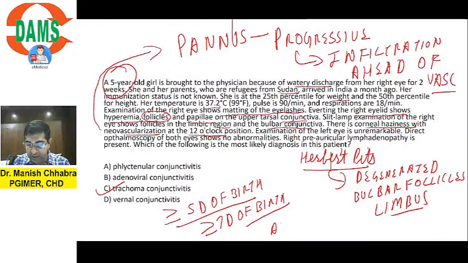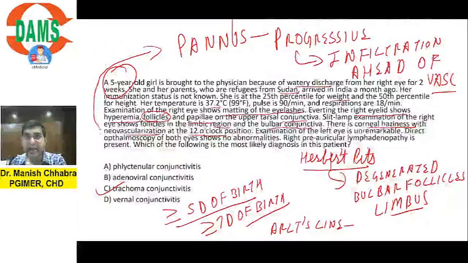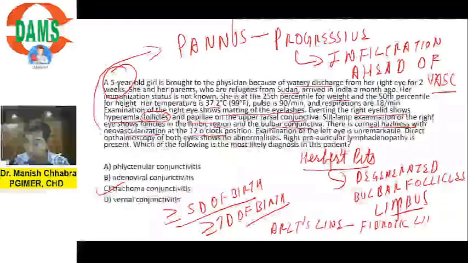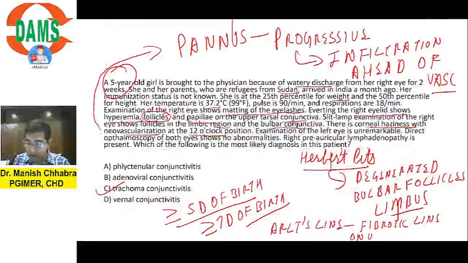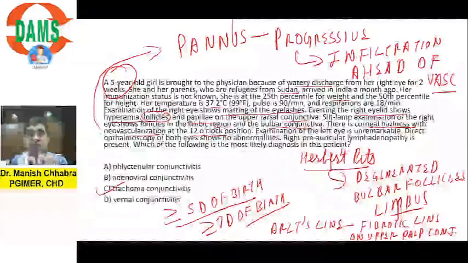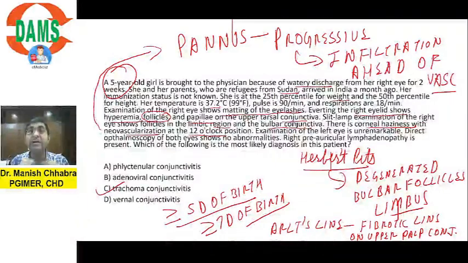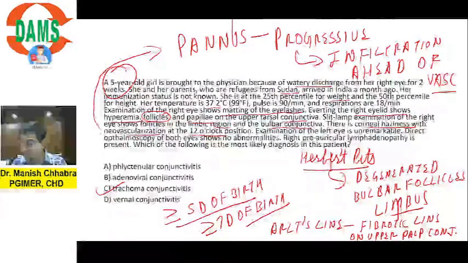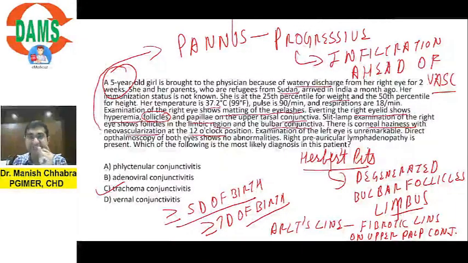There is another feature which is Arlt's line. What is Arlt's line? It is a fibrotic line which is present on the upper palpebral conjunctiva. Don't confuse Arlt's line with Arlt's triangle. Can anyone tell me in which condition Arlt's triangle is seen? Arlt's triangle. Yes, everybody. Can you tell me Arlt's triangle is seen in which condition?